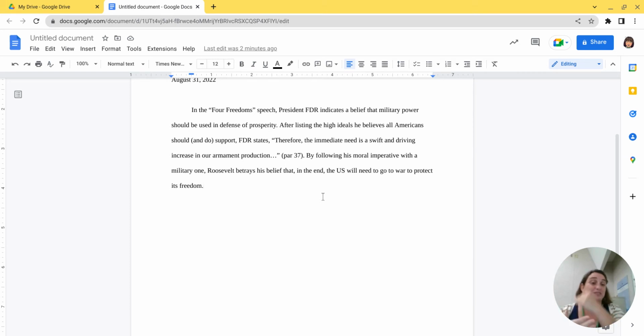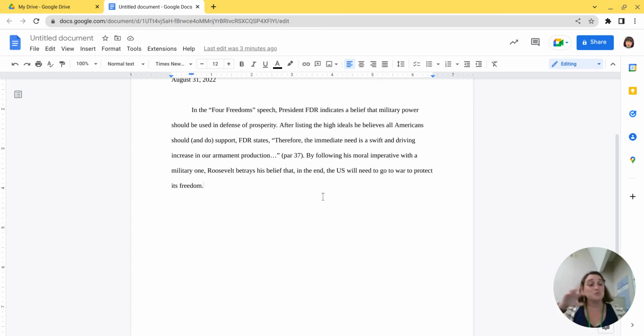FDR says in the paragraphs leading up to this paragraph that the U.S. will protect its national defense, that it will protect democracies elsewhere, and that it will protect what's morally right. And so those are high ideals that are not military objectives. But then immediately he says, therefore, the immediate need is a swift and driving increase in our armament production. So we need more arms in order to protect these ideals. And so my claim here then is that shows that FDR is willing to go to war and that he believes that the U.S. will go to war to protect its freedom.